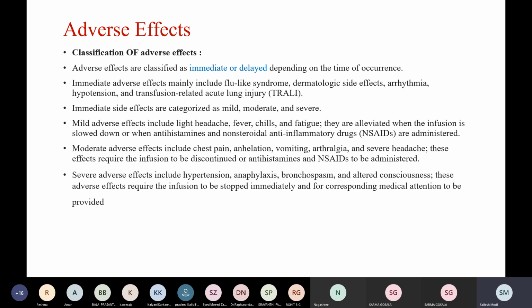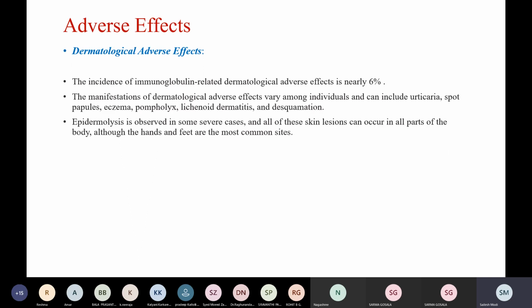When mild adverse effects occur, the infusion has to be slowed down or antihistamines and NSAIDs can be administered. Moderate adverse effects include chest pain, inhalation, vomiting, arthralgia, and severe headache. These effects require the infusion to be discontinued and antihistamines and NSAIDs to be administered. Severe adverse effects include hypertension, anaphylaxis, bronchospasm, and altered consciousness, and these require the infusion to be stopped immediately, and corresponding medical attention has to be provided immediately.